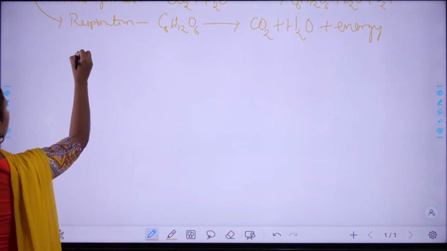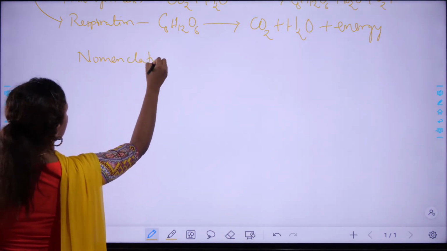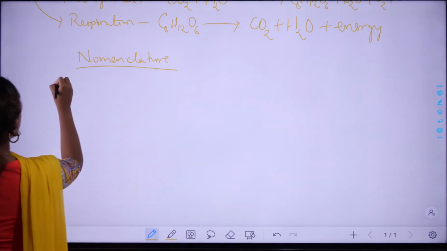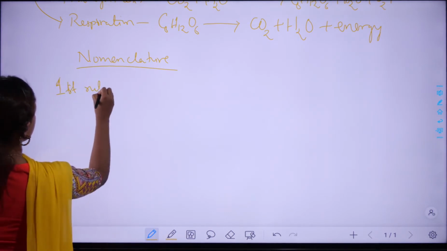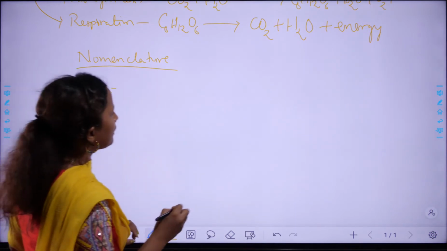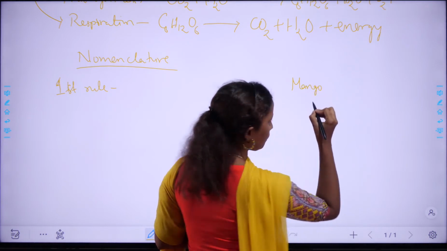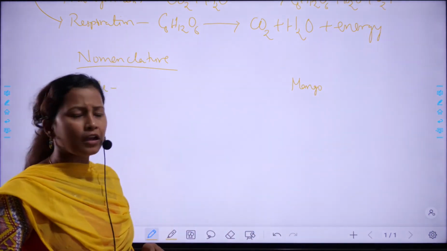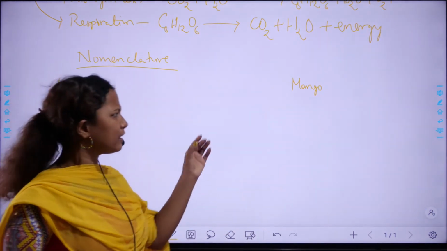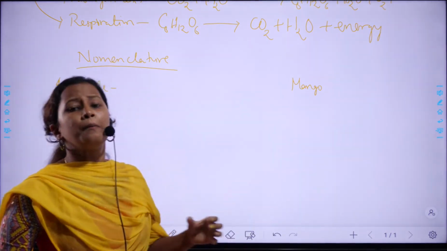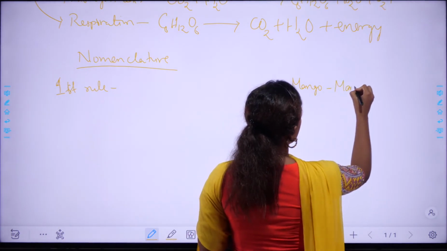So, for nomenclature, there are four important rules. First rule, I'll give you an example, mango tree. Mango tree we call in our regional language as amba. In Hindi it is known as am. In English we call it a mango, but it is Mangifera indica in scientific name.